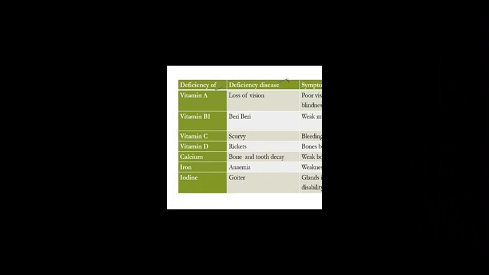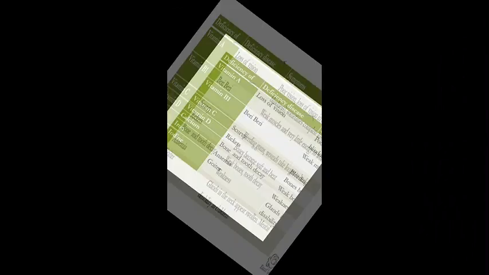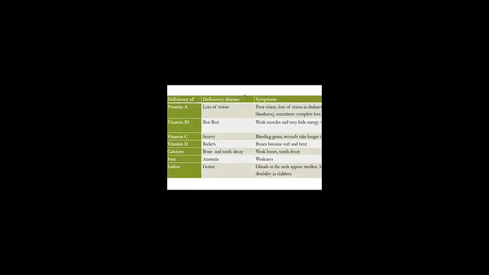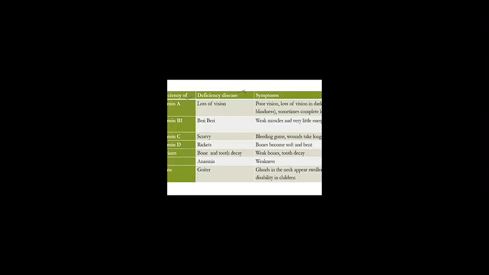Next, iron. Anemia. The deficiency of iron causes anemia, which causes weakness. Iodine, the deficiency of iodine causes goiter. The glands in the neck appear swollen. Mental disability in children.